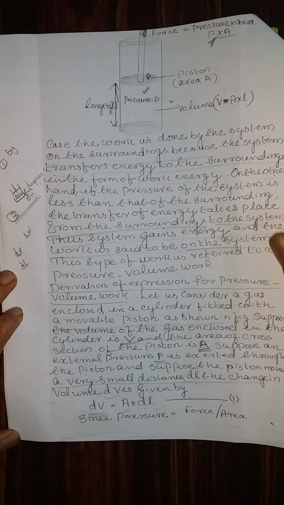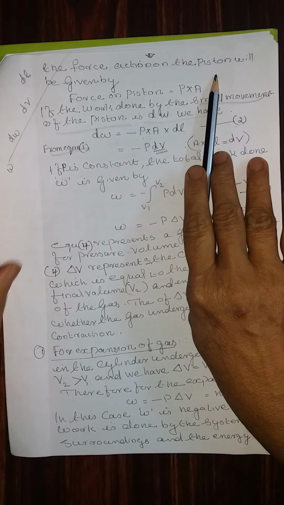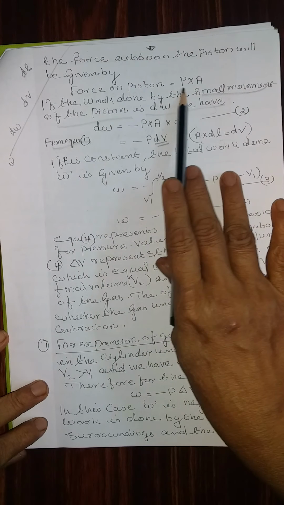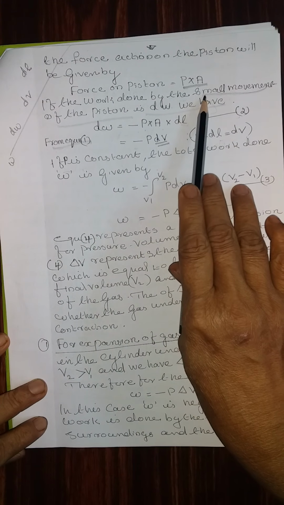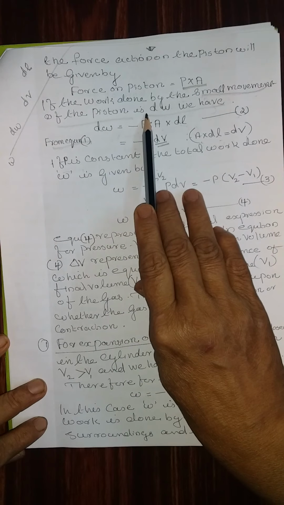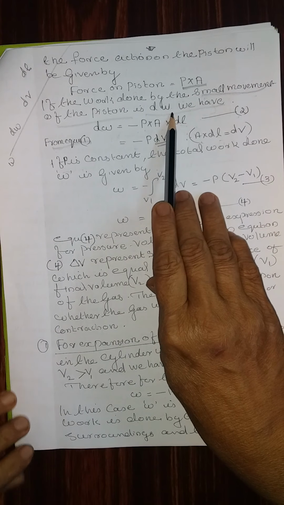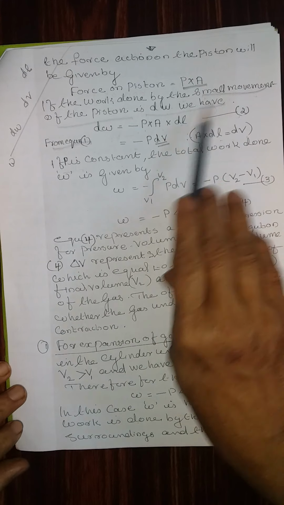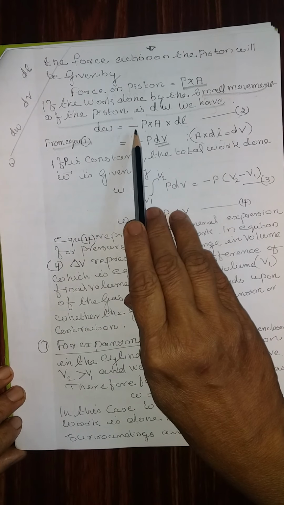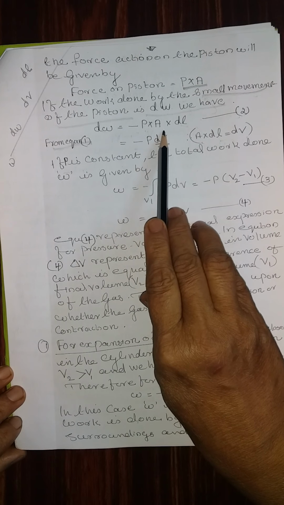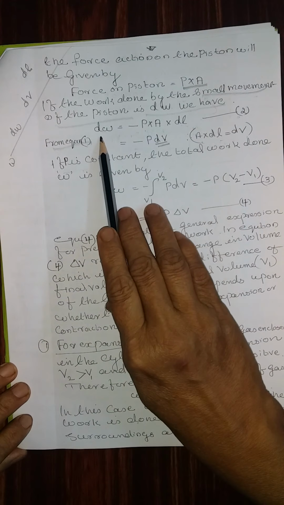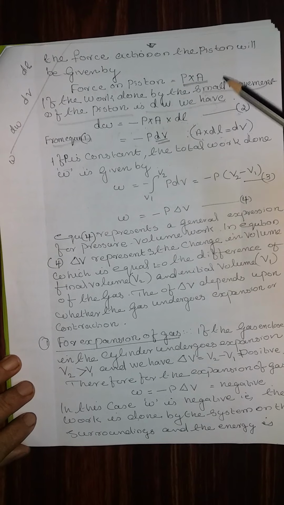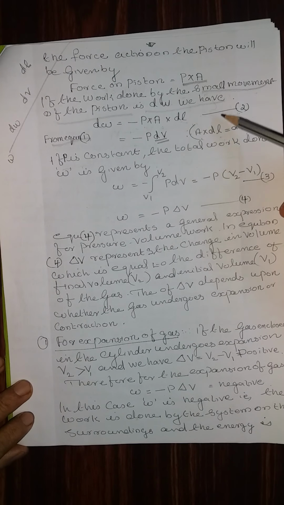Since pressure is equal to force by area, the force acting on the piston is given by F is equal to P into A. If we consider a small amount of work dw done by the small movement of the piston, we have dw is equal to minus P into A into dl. This is equation number 2. In order to get the full work done, we have to integrate this.